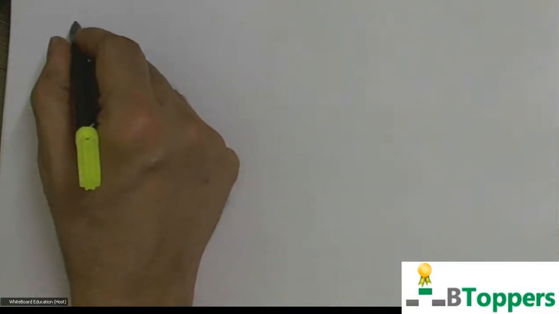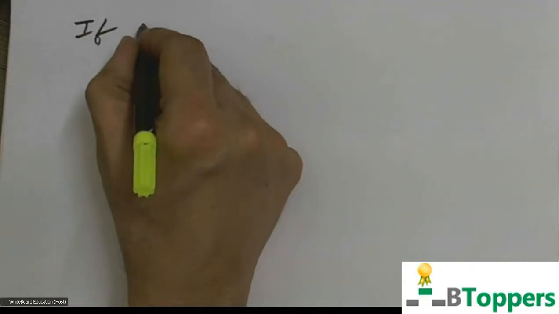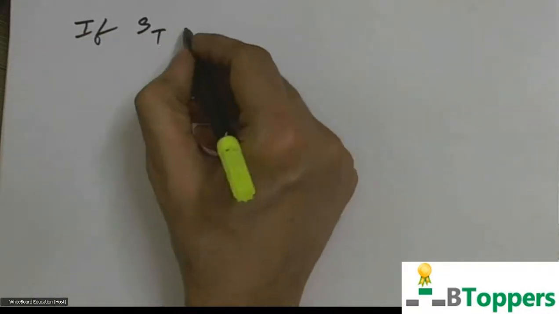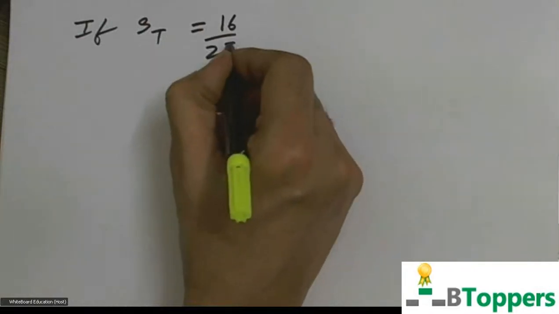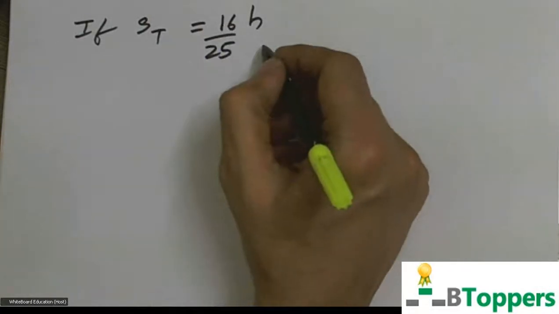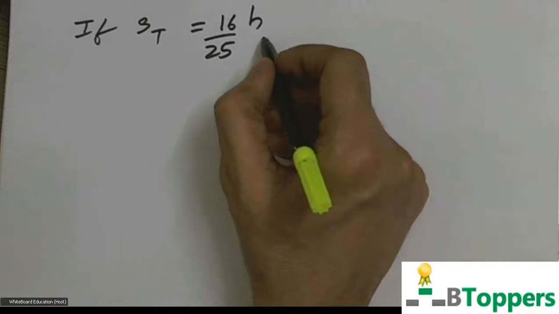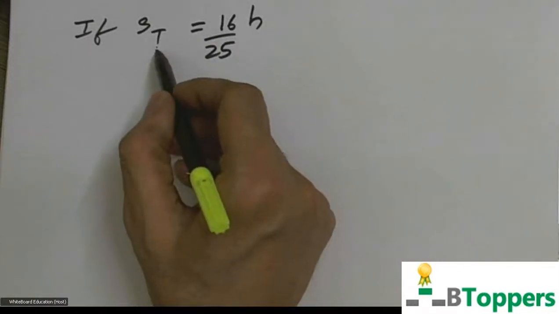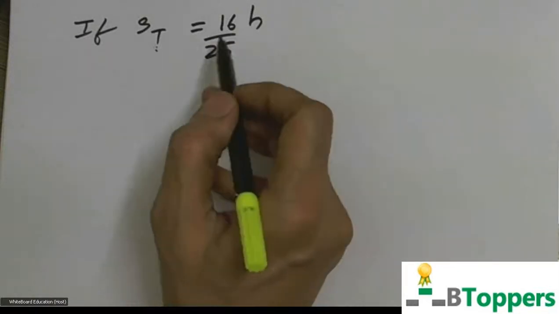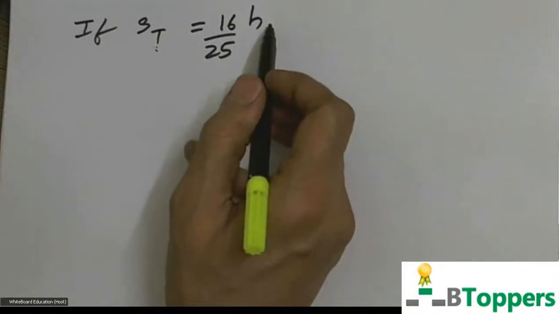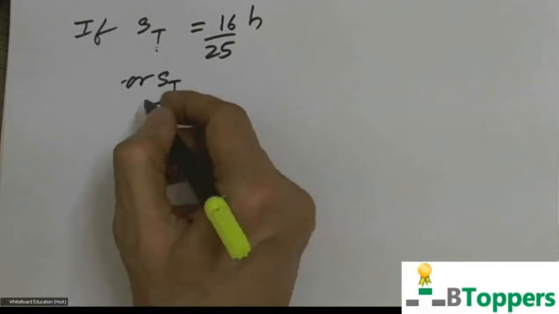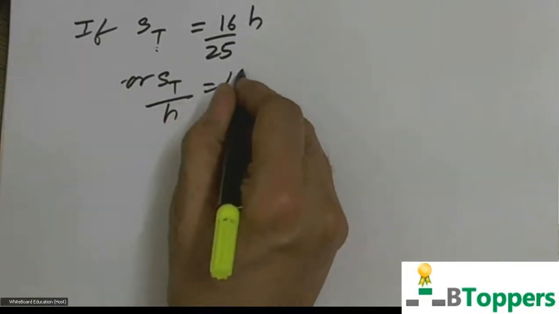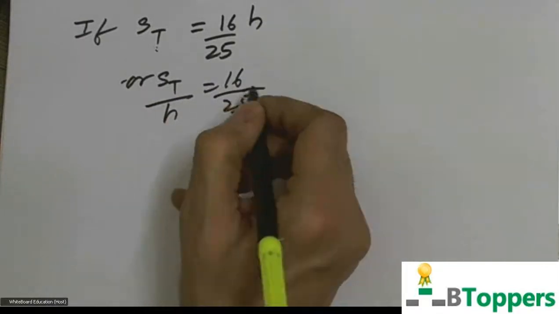But suppose, as another example, a freely falling body covers 16 by 25th part of the total distance during the last second. That means the distance covered in the last second is equal to 16 by 25 times the total distance covered during the fall, or the ratio of the distance covered in the last second to the total distance covered is 16 by 25.